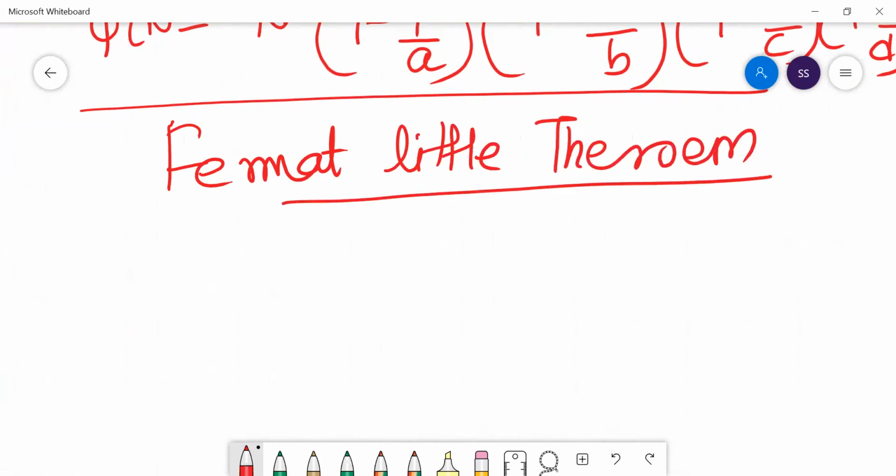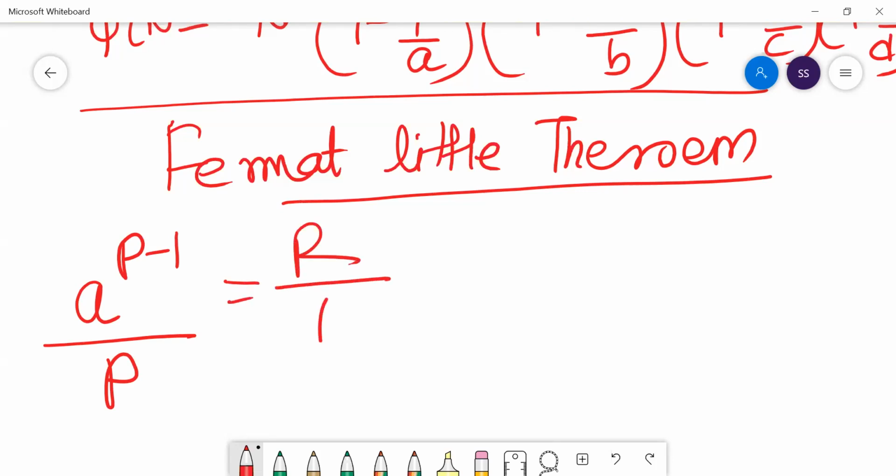What is Fermat's Little theorem? It says that if you divide any number by a divisor that is a prime number, where the quotient number of that prime number would be p minus 1, this will give you a remainder 1. Those who understand Euler theorem can understand this very well. So this is Fermat's Little theorem.